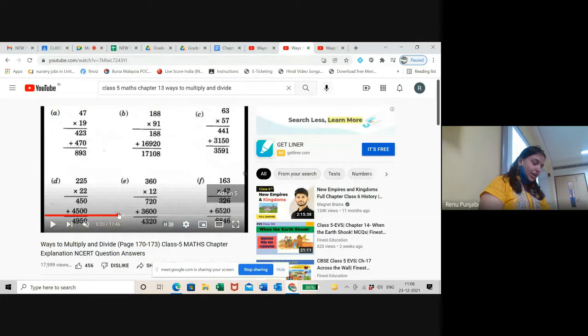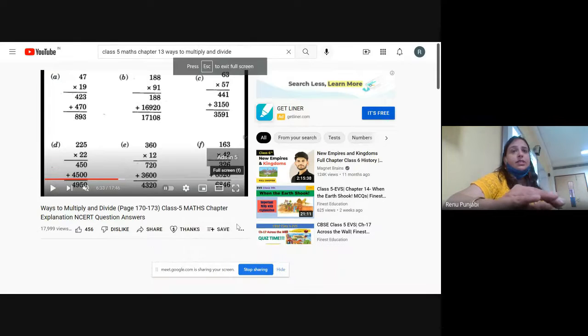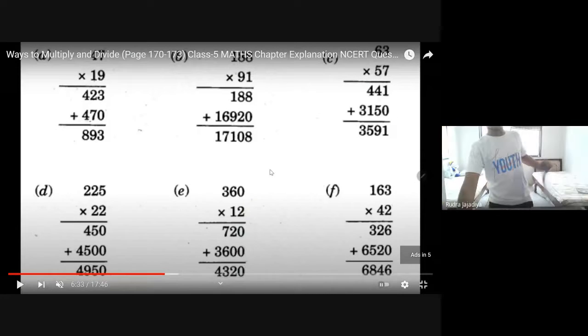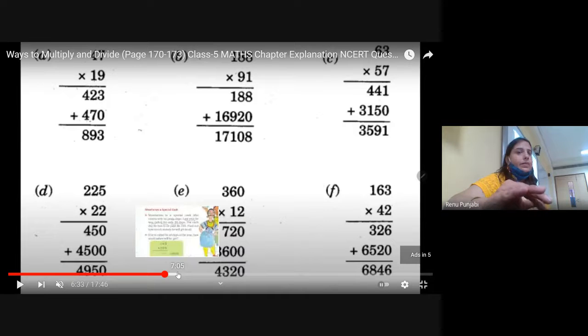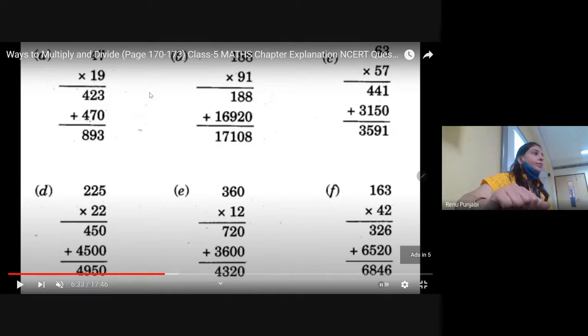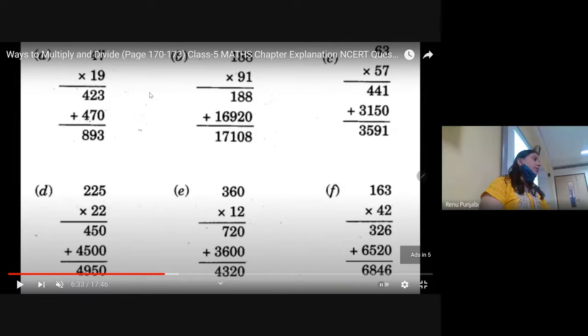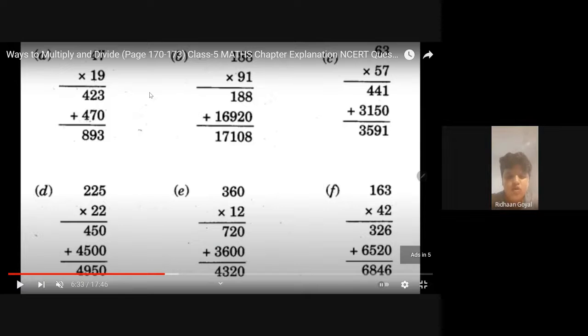These are all the sums which are given on page number 171. Everyone completed these sums? Yes, ma'am. All completed in the traditional method of multiplication? Yes, ma'am. Okay. You need to complete that. Page number 171, some multiplication sums are given. Do it in the notebook. Ma'am, you gave a division worksheet 2 to 3 days before. Yes, ma'am, this was to write in the notebook.